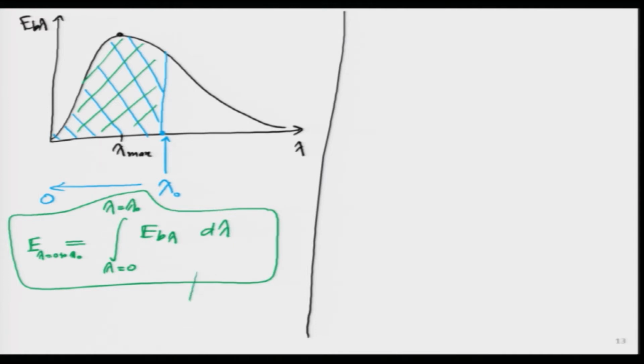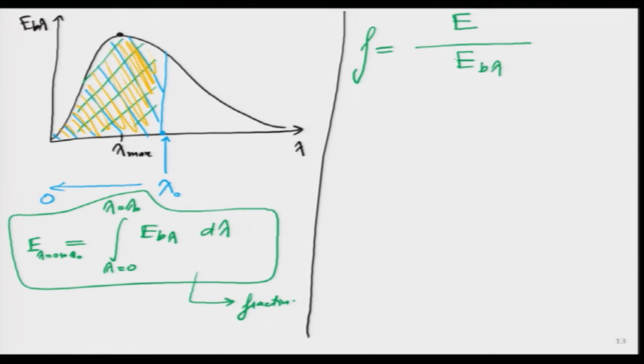Can I express this particular thing in a fraction form? Which means if I divide it and define some fraction f, which is this particular E, and divide it by the value E b lambda, what will I get? So, what we are getting essentially is, if I take this particular orange zone over here, the whole thing I am showing as orange now,